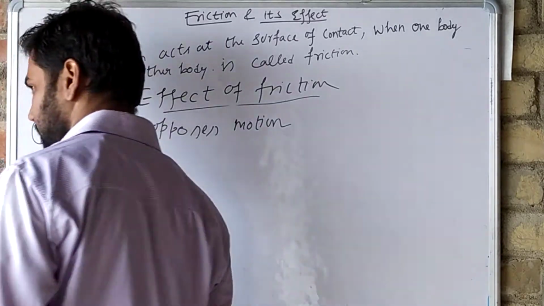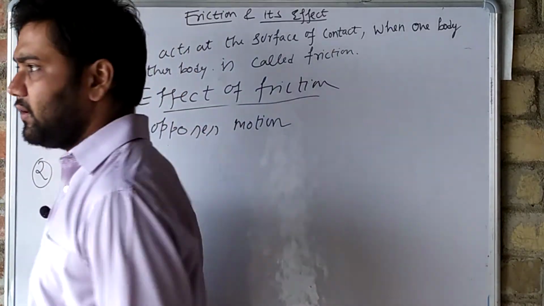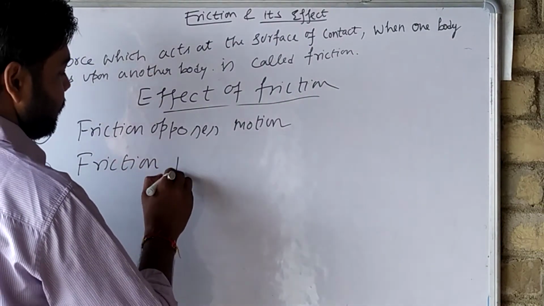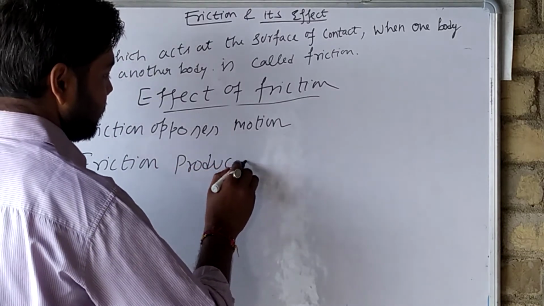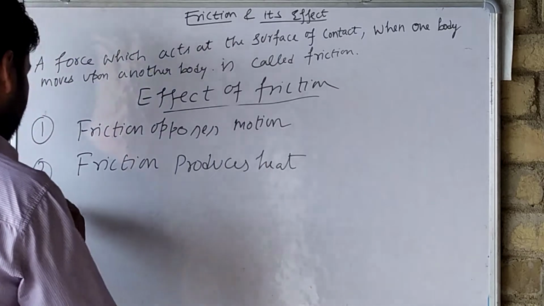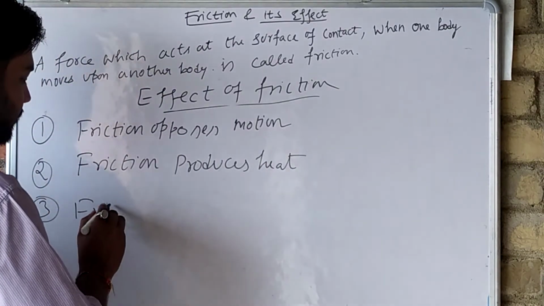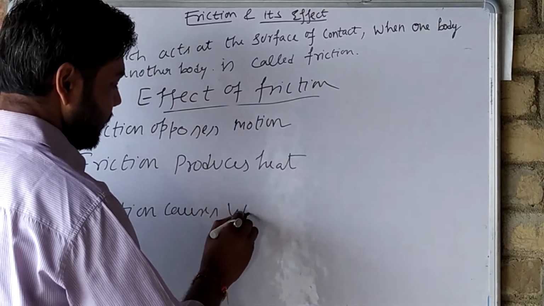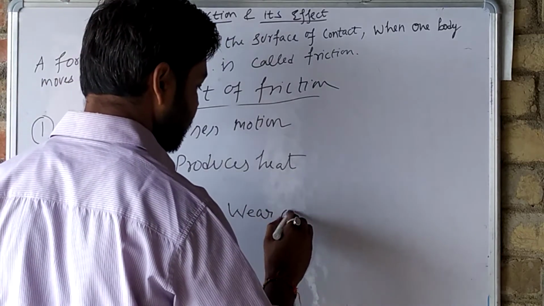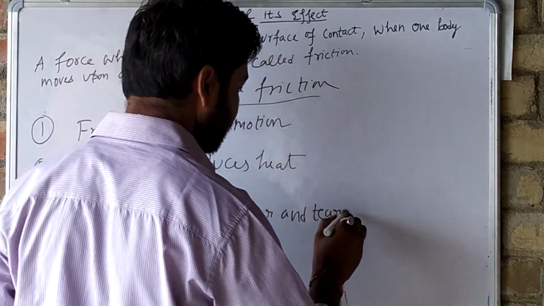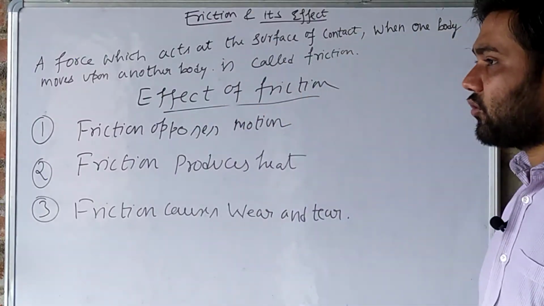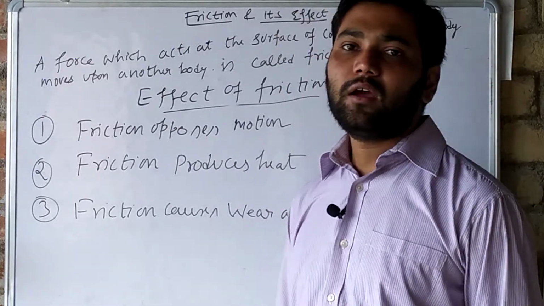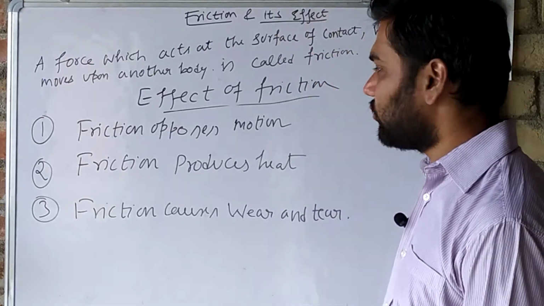Second, friction produces heat. And what is third? Friction causes wear and tear. So these are the three effects of friction. When friction comes to play, these three effects automatically come to play. Understand? So these are the effects of friction.